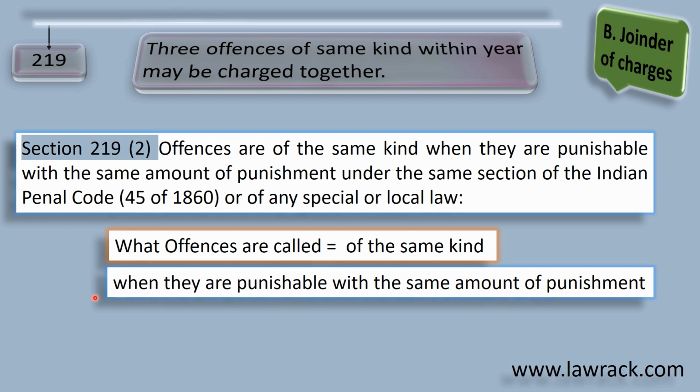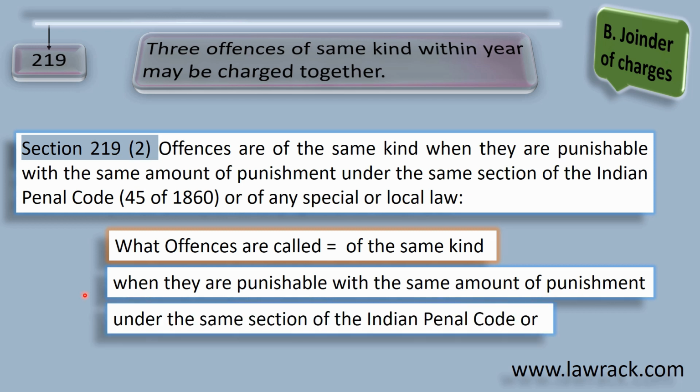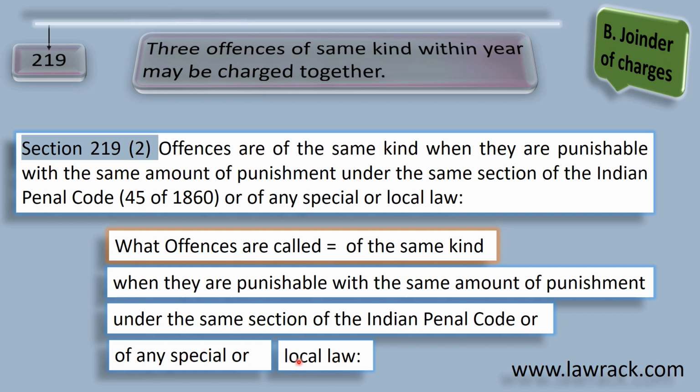And the next thing we understand is the same amount of punishment under the same section of the Indian Penal Code or any other special law or local law. So basically the same amount of punishment remains the same whether it is from IPC or any other law.